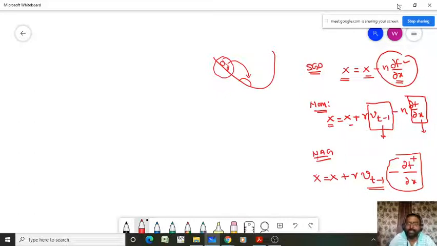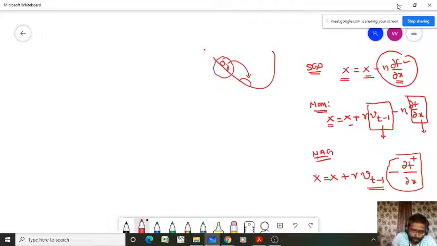NAG works like that. The variable updation in the Nesterov accelerated gradient depends on the gradient at the next estimated point and also the gradient at the previous point.